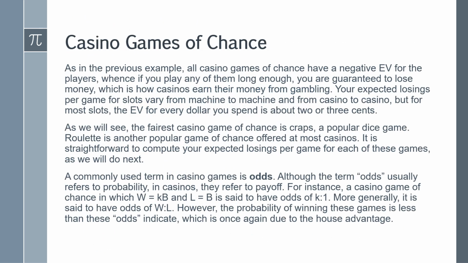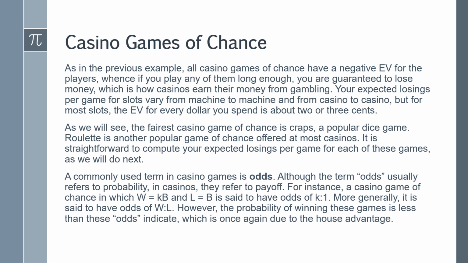So now I'm going to talk about casino games of chance. As in the previous example, all casino games of chance have a negative EV for the players. If you play any of them long enough, you're guaranteed to lose money, which is how casinos earn their money from gambling.